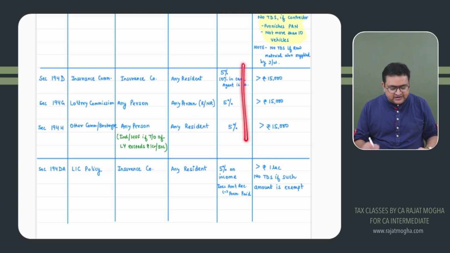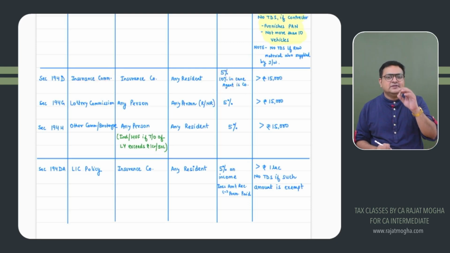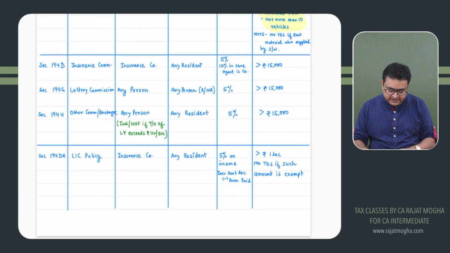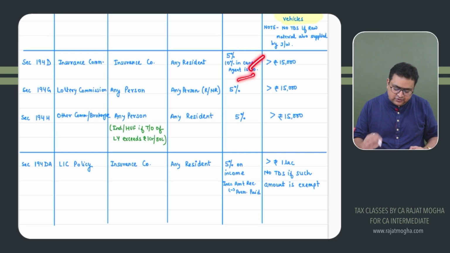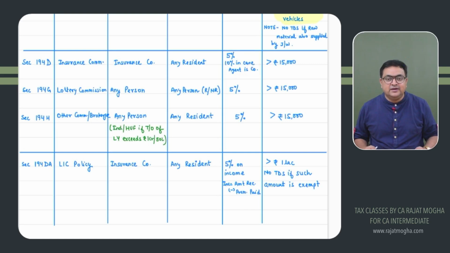Correct? The rate is generally 5%, but only in case of insurance commission, if this agent is a company, then please apply 10%. Please remember this, this is quite important, right? Because everyone knows that in commission the rate is 5%, and if this is a company, they will give 5% there as well. So please take note that in case this agent is a company, the rate would not be 5%, it would be 10%. Yes, the limit is the same, 15,000 rupees, right?